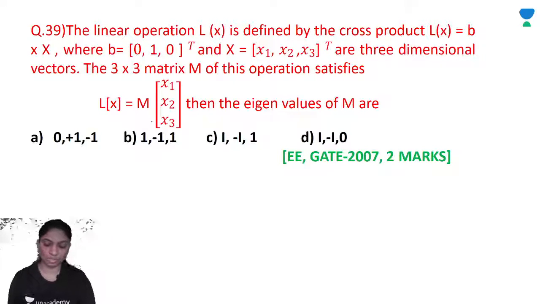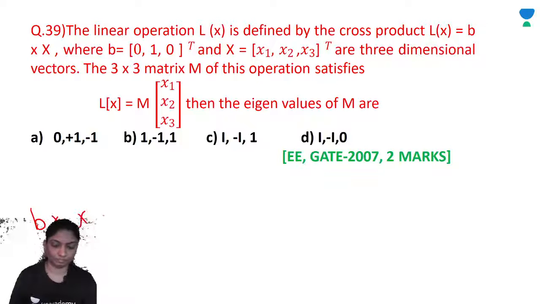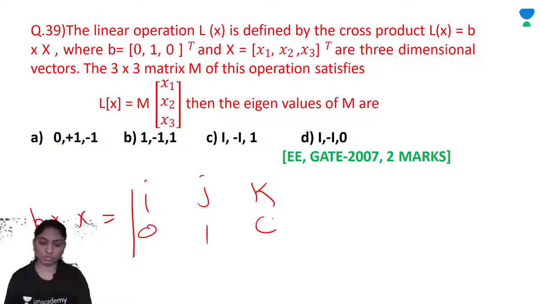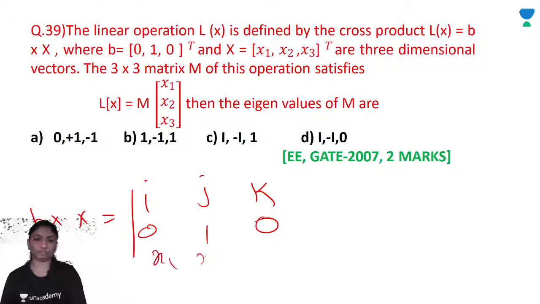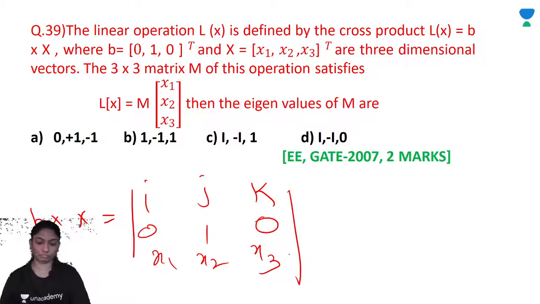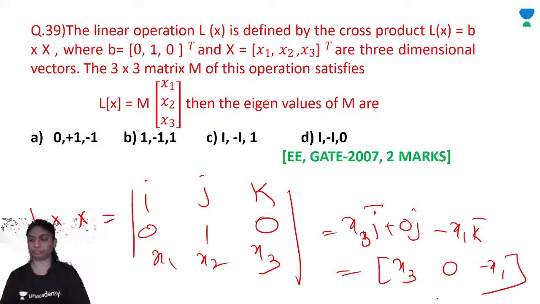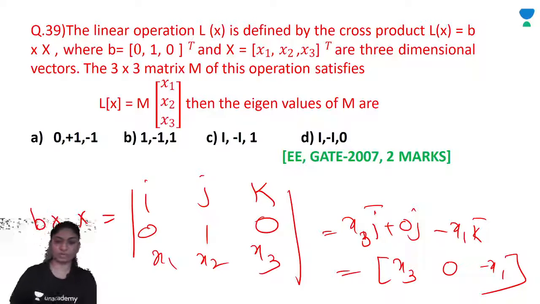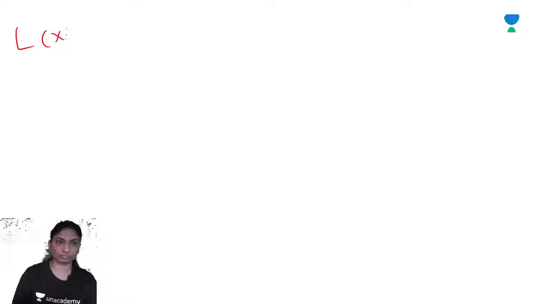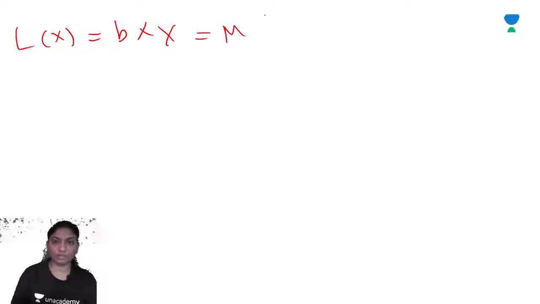Cross product for this, B cross x, 0 1 0, x1 x2 x3, is x3 i plus 0 j minus x1 k. Okay, x3 0 minus x1. Now L of x is equal to B cross x, which is M into x1 x2 x3.